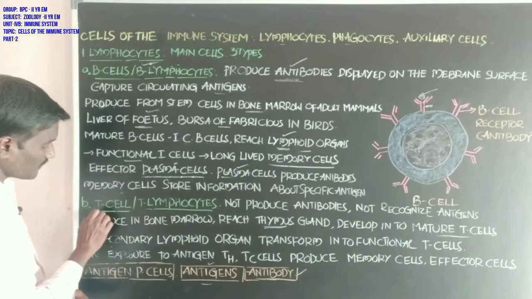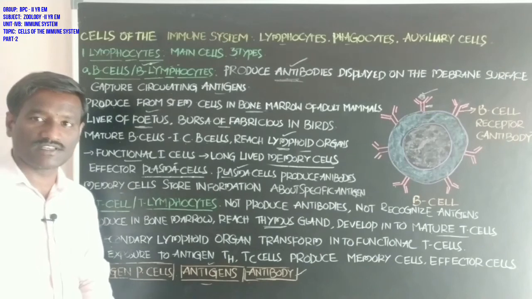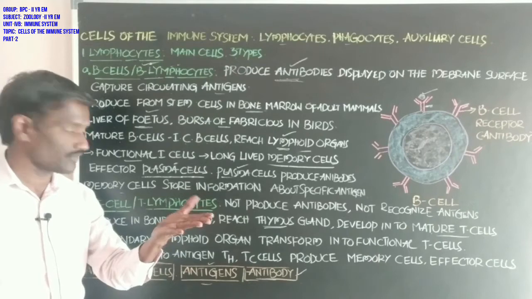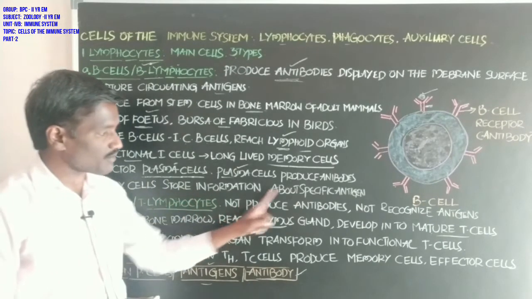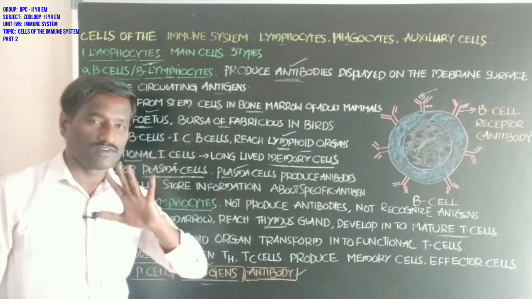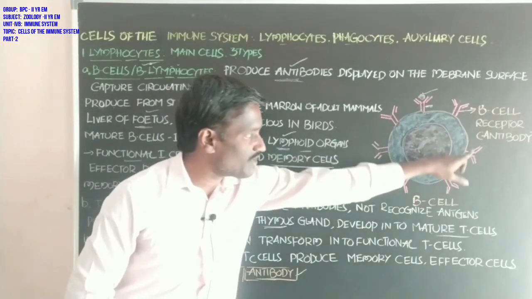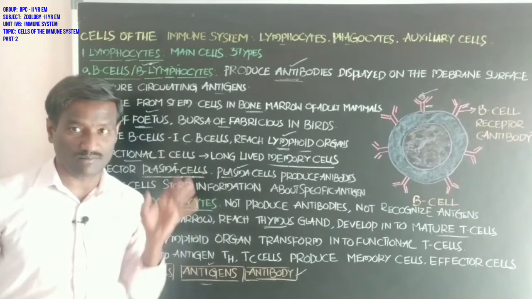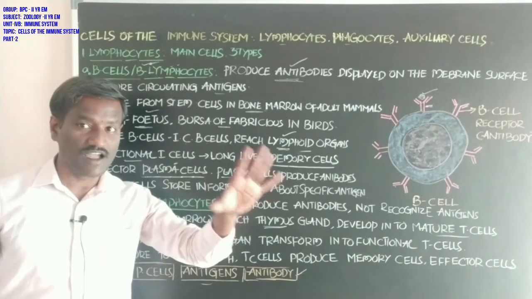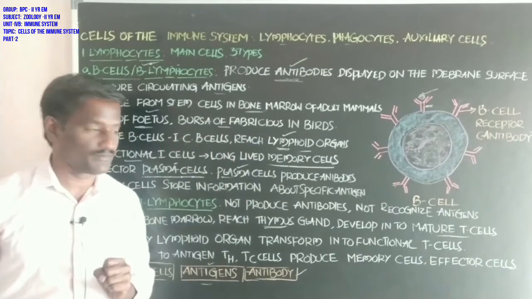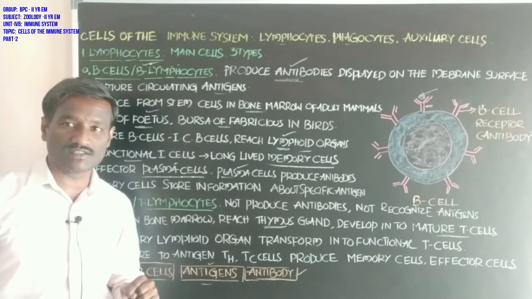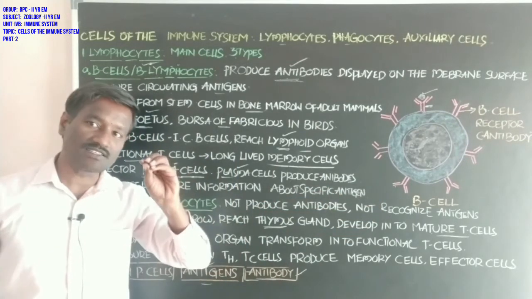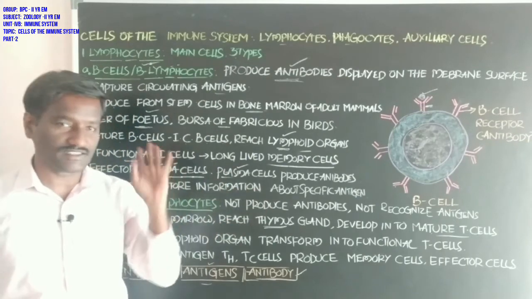Now about the T cells, also called T lymphocytes. What about the T lymphocytes? T lymphocytes do not produce antibodies. Antibodies are not produced by the T cell, but the B cell produces antibodies to fight against the antigens of the microbes. T cells also do not recognize the antigens.